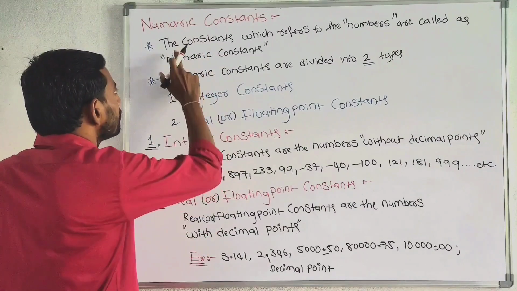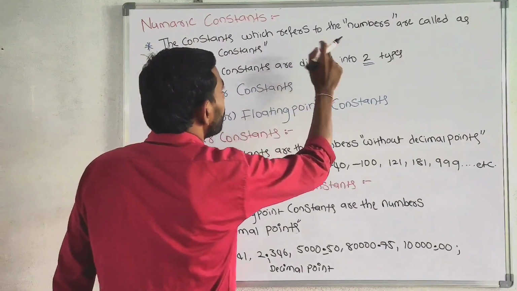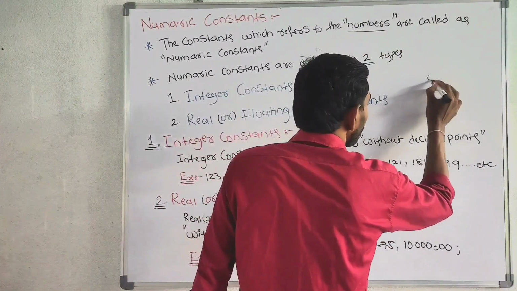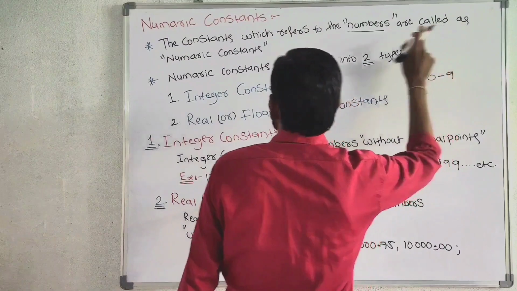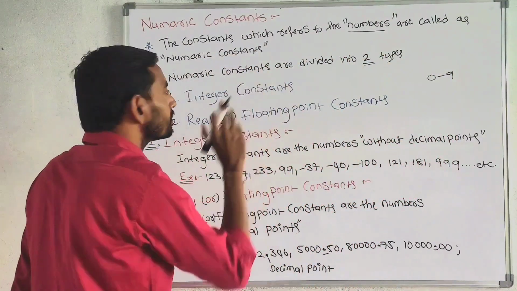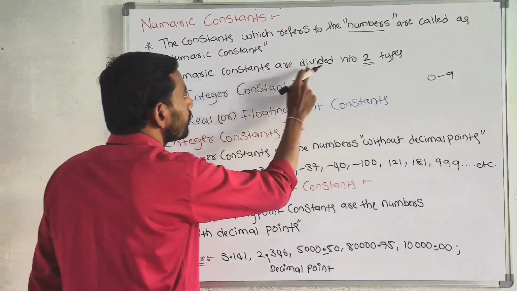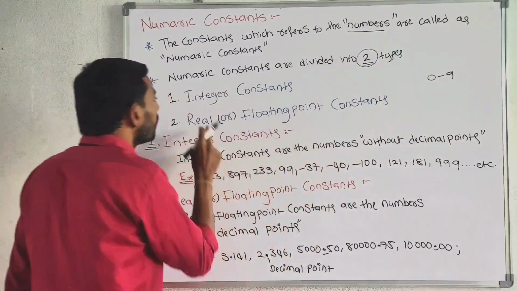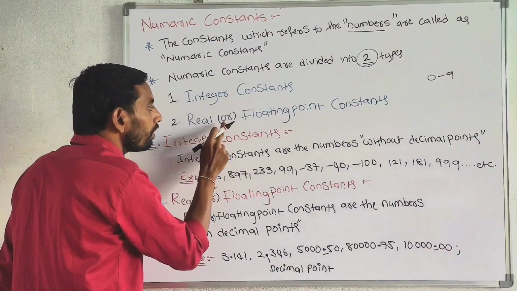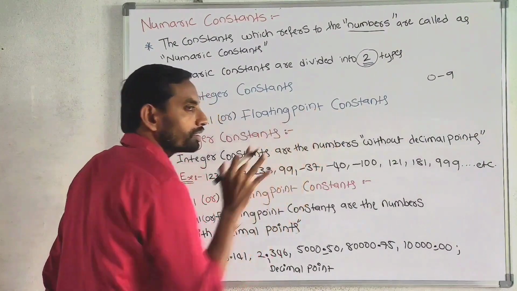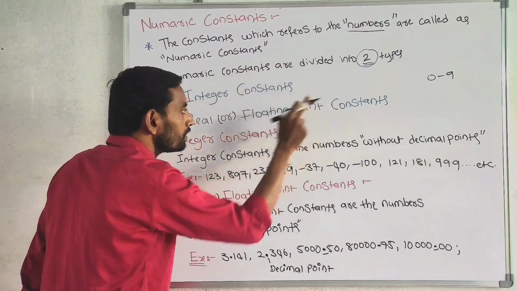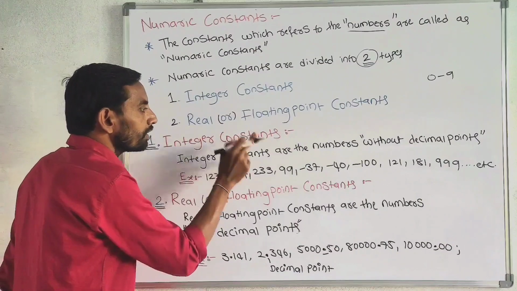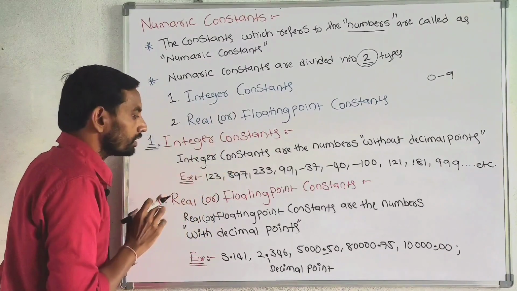Numerical constants. The constants which refers to the numbers only from 0 to 9 are called as numerical constants. Numerical constants are divided into two types: integer constants, real or floating point constants. It contains two names: real constants or floating point constants. First one is integer constants.